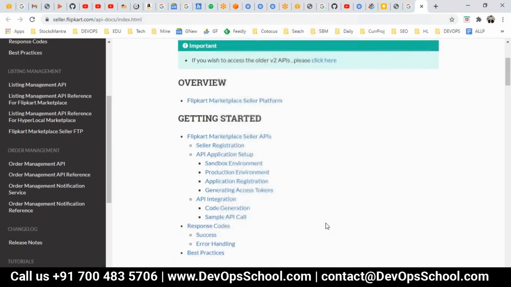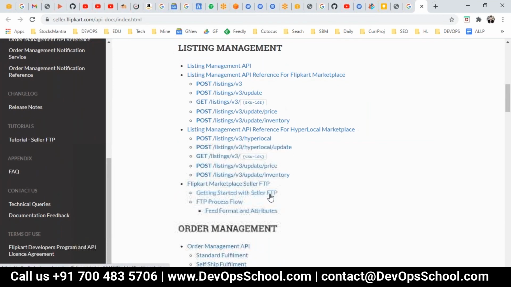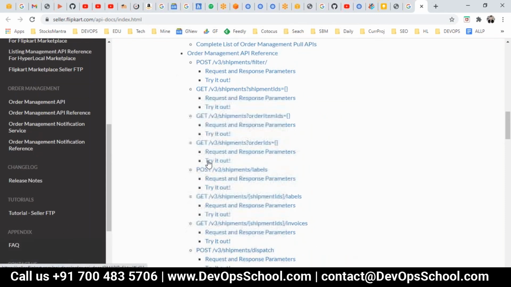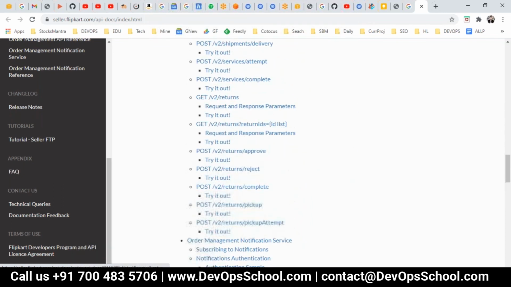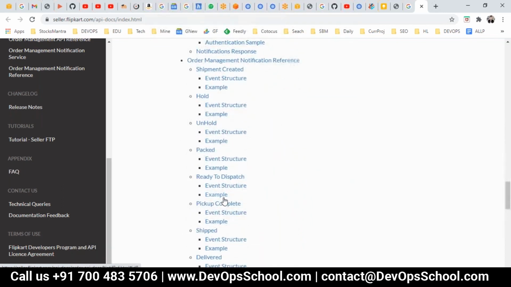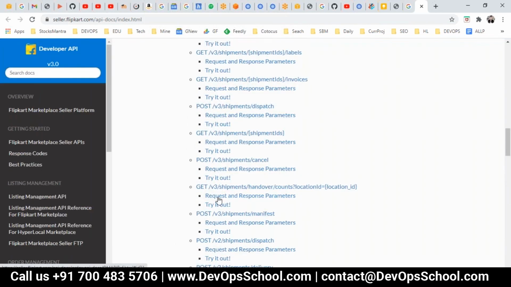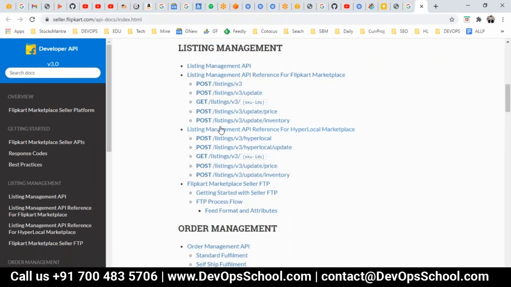See here. This is the CRUD. Post, get, delete. Oh, delete they have not. See, get here. Post they have it, post, get. Only two they are supporting. Either you can post or you can get. Nothing else you can do. So they are supporting only two.